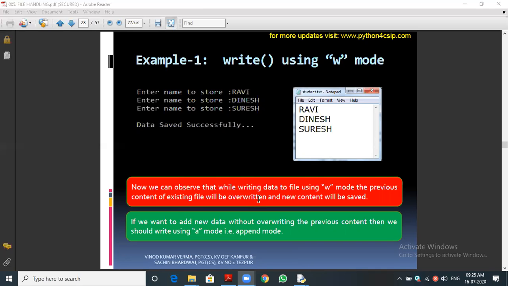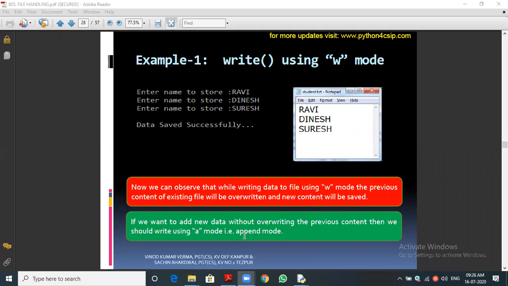That is, it will be erased and new content only will be saved. That's what I'm saying. We discussed this. If you want to add new data without overwriting, where the names are already there, without overwriting we need to save the next name also. Then we should use append mode. Using append mode, the new name will be added.